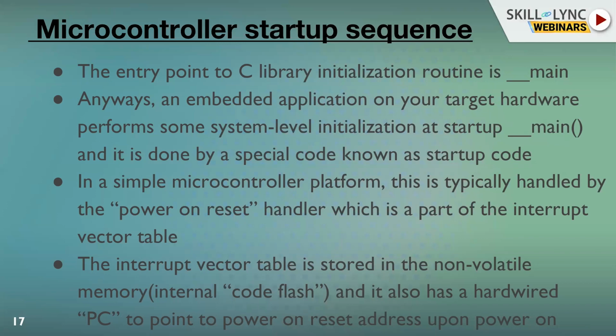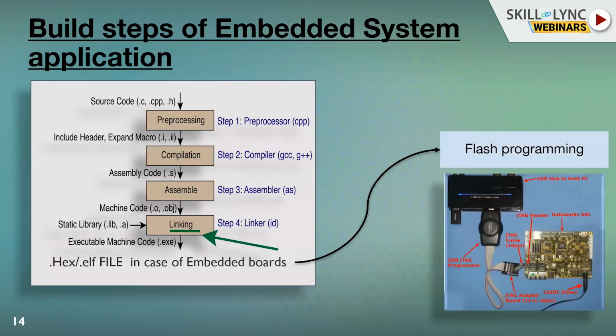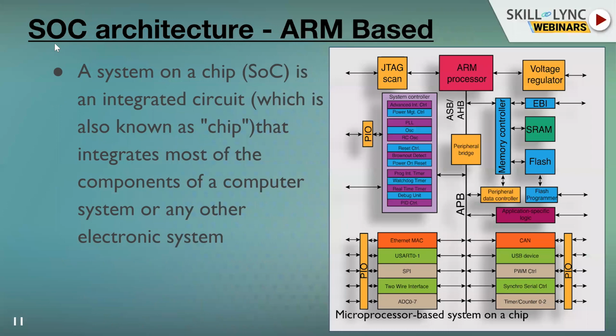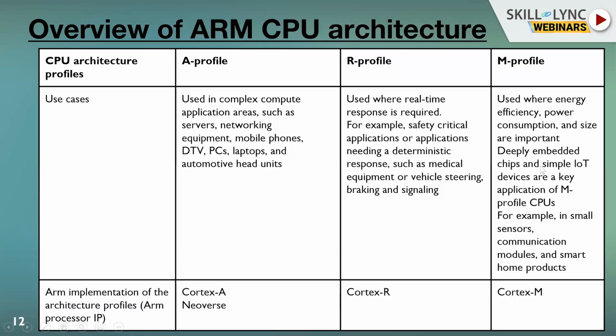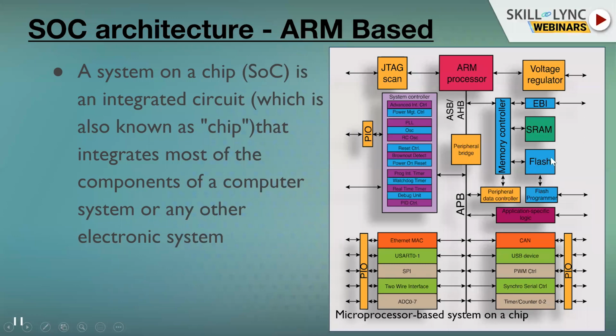When we power on the system, there is an interrupt in the microprocessor or controller, called power on reset, which is actually stored in the code flash. Code flash means the area where our software is flashed. That means this flash contains the complete software, including our power on.